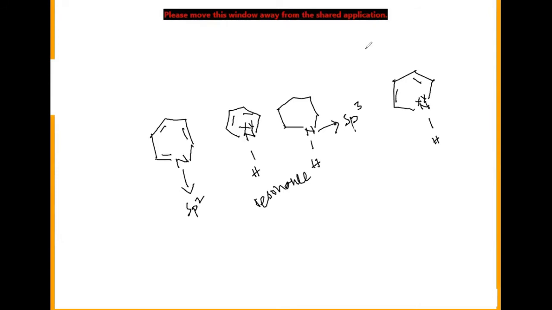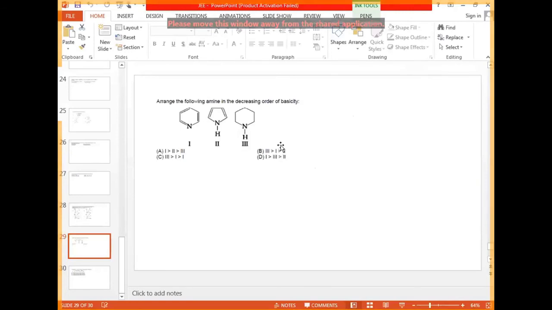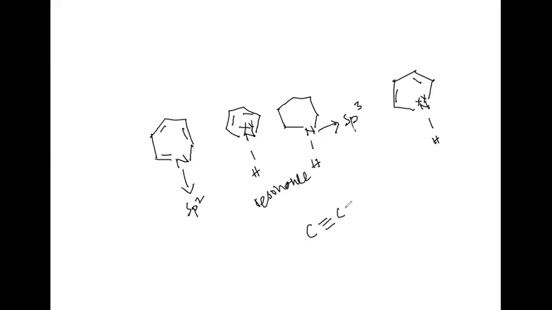Now generally when the S character is more, we say it shows more acidic behavior, like we saw in ethyne, correct? Here the opposite case will be taken, because this is basic character. In sp, ethyne is going to show acidic behavior because of the C triple bond C. Sp hybridization means 50% S character and 50% P character. The more the S character, the more easily we can displace hydrogen.